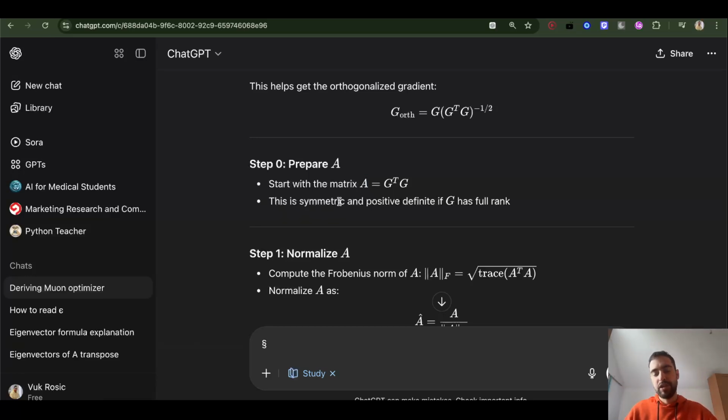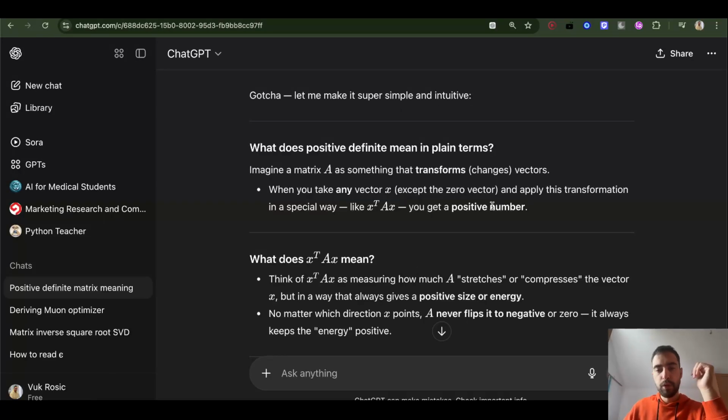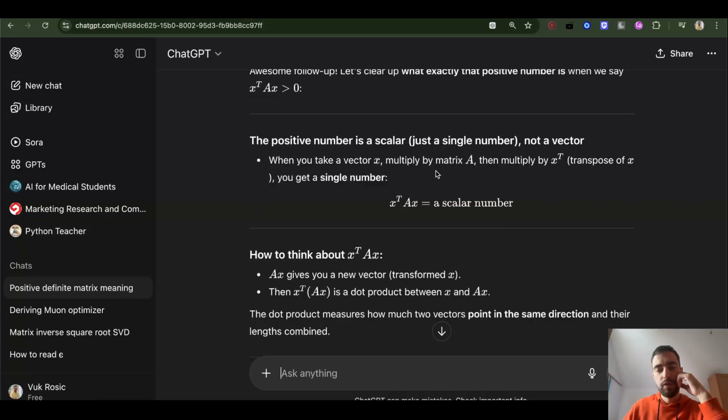The A matrix will be symmetric, with the same values across the diagonal, and positive definite, which means when you take any vector x except the zero vector and apply this transformation, x transposed times this symmetric positive definite matrix times x, you get a positive number, which is just a single number.